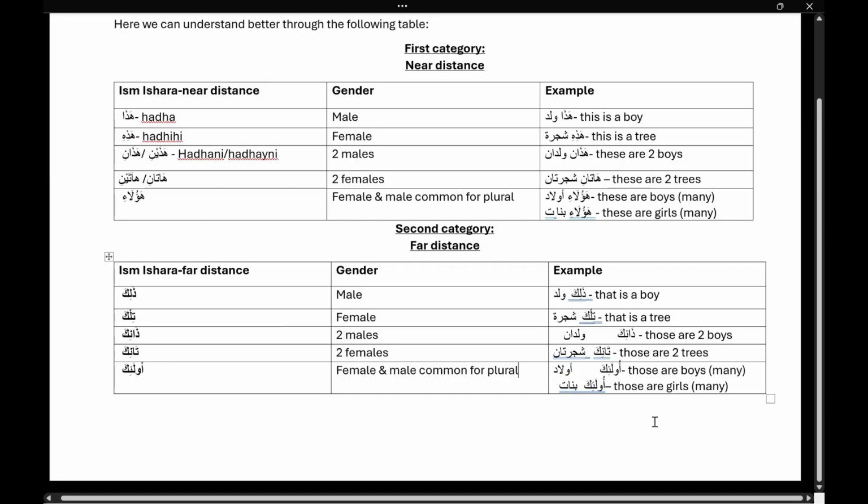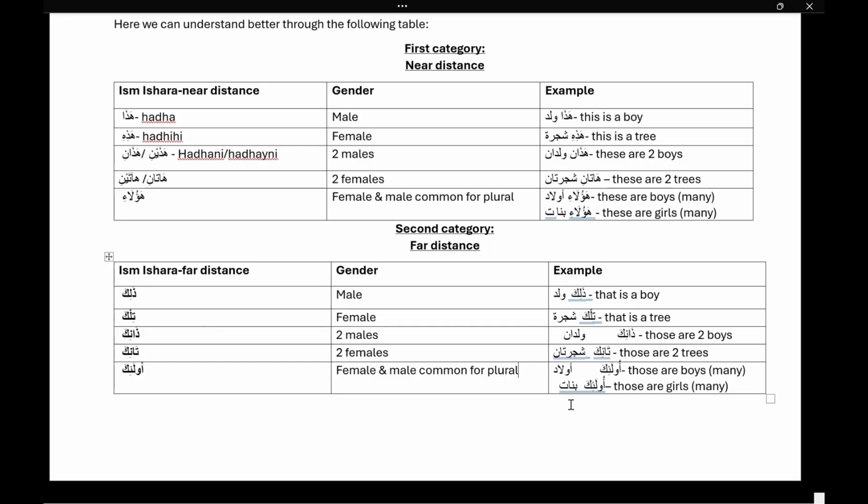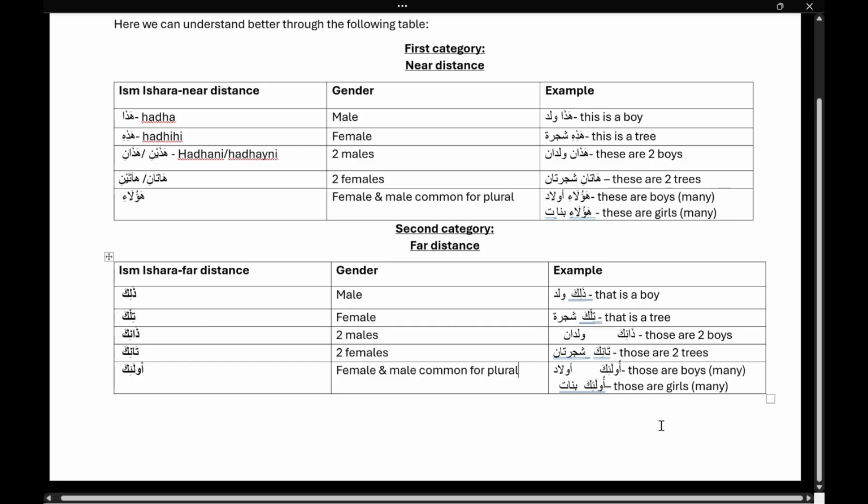Or those are girls, many, more than two, so you will say ulaika banat, or ulaika madaris, or ulaika fusul, right? This way you can use it for many plurals, without any hassle, without seeing whether ta marbuta is there or not. I think jama is very easy and common for both genders.